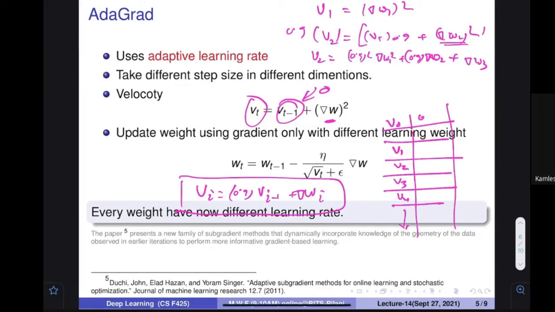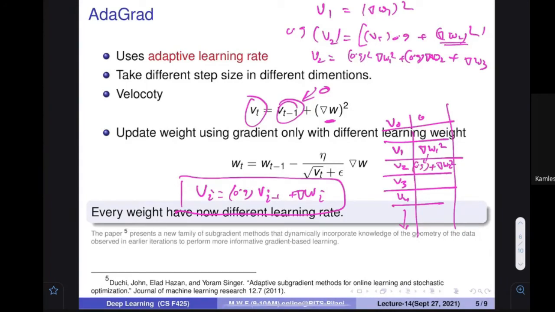What was the previous value? I'm going to multiply it with 0.9 and add the current Wi. So V1 would be, because 0.9 is multiplied with the 0, it becomes 0, so it would be delta of W1 square. V2 would be delta of W2 square, that needs to be added, and you multiply 0.9 into this quantity.